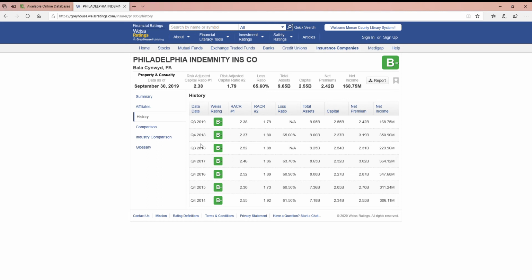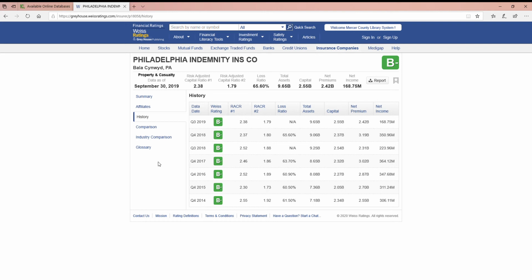Again, this one follows pretty close to what we were seeing in the bank and credit union one, that you'll be getting a rating probably yearly, except, like I said, if they feel they've made a mistake or they need to correct something that they may have missed data on, they'll put a new rating out.